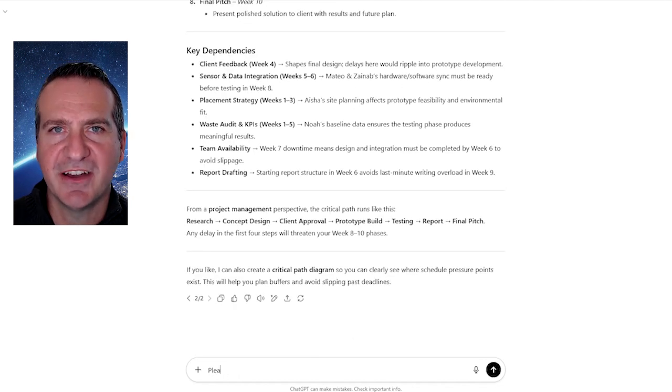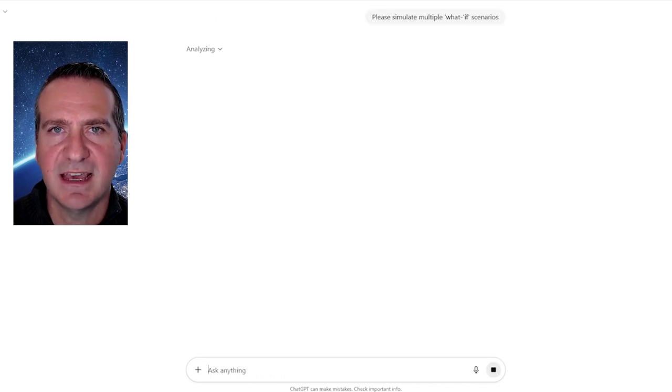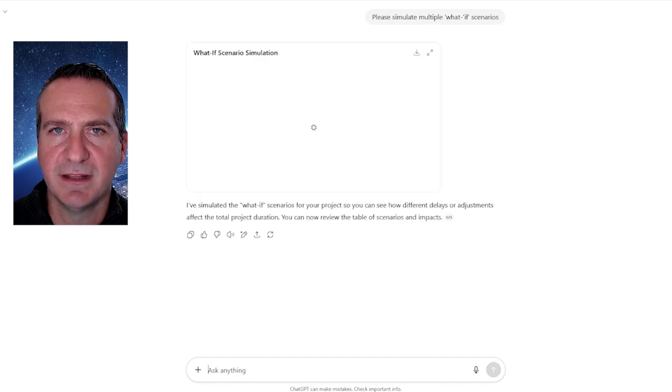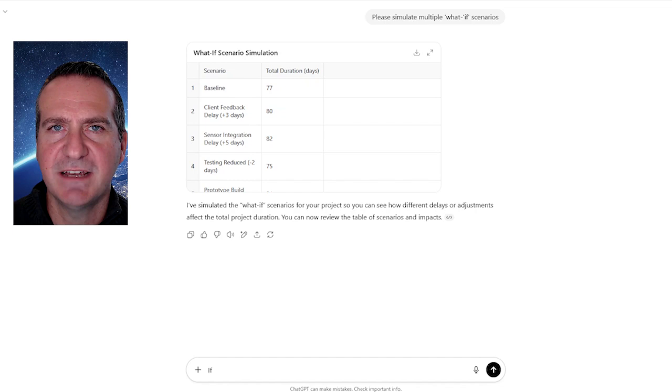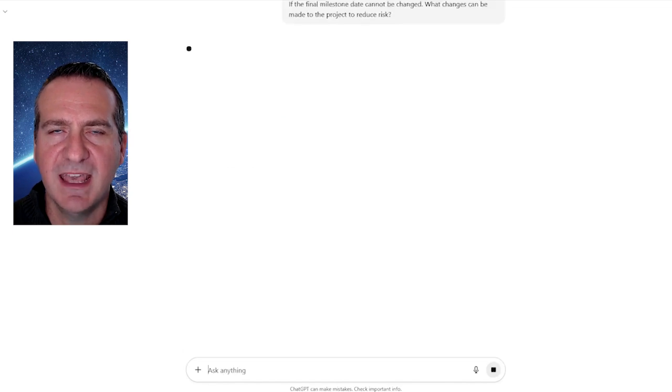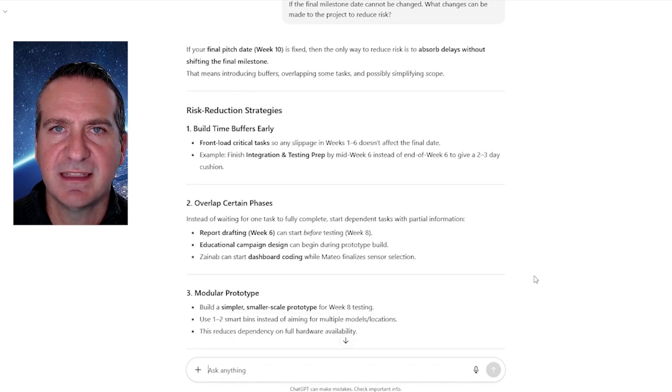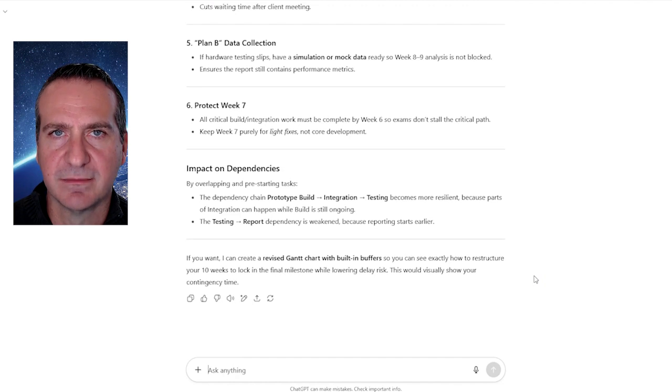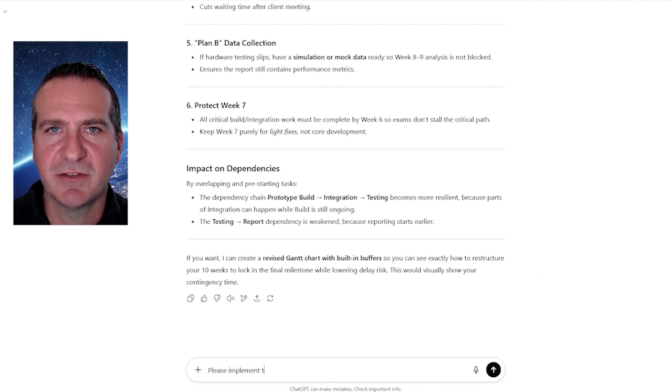The advantage of using AI is that you can undertake multiple tests. For example, here I'm going to ask for a what-if analysis. As you can see, the output demonstrates a range of different possibilities and the impacts. As another example, I'm going to ask the AI what would happen if we can't change the milestone end date. As you can see, the AI will provide a whole range of suggestions that the human must apply critical thinking to. For the demonstration, I'm now going to ask it to implement a risk reduction strategy.